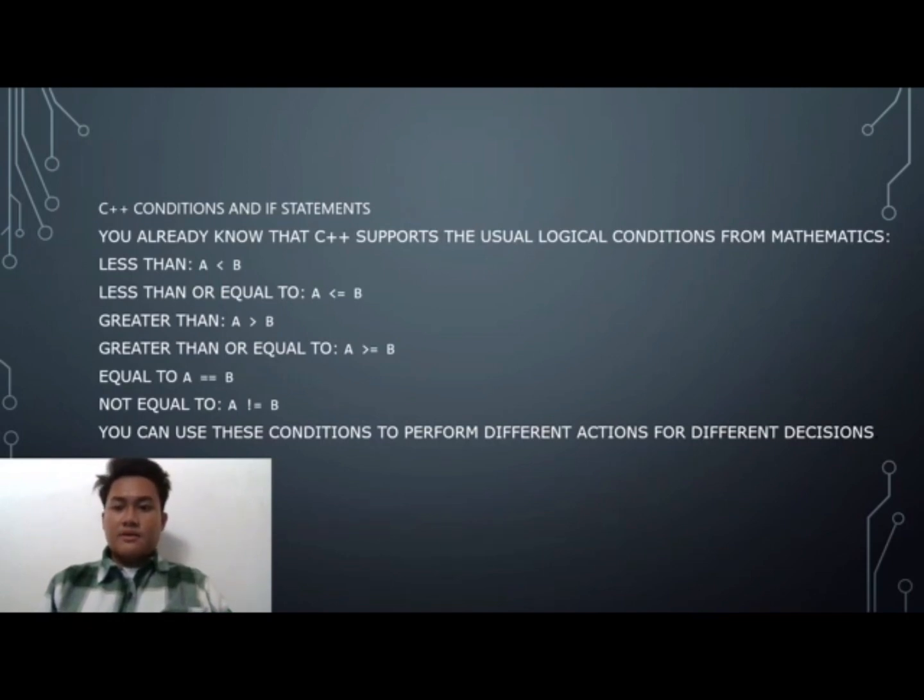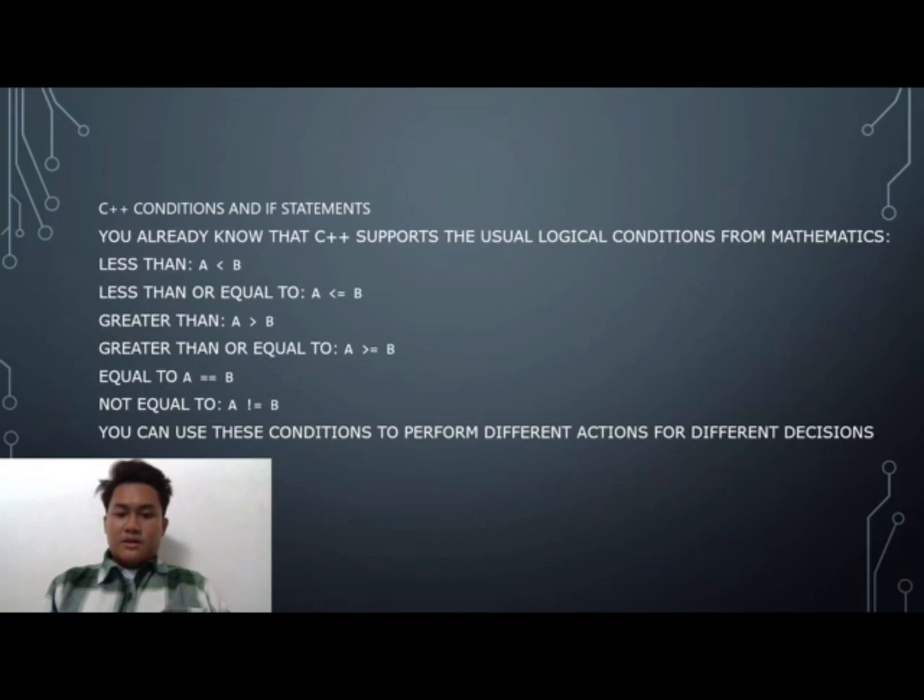You already know that C++ supports the usual logical conditions from mathematics: less than, A less than B; less than or equal to, A less than or equal to B; greater than, A greater than B; greater than or equal to, A greater than or equal to B; equal to, A equal to B; not equal to, A not equal to B.